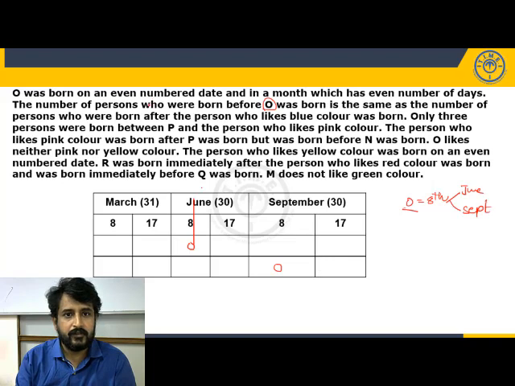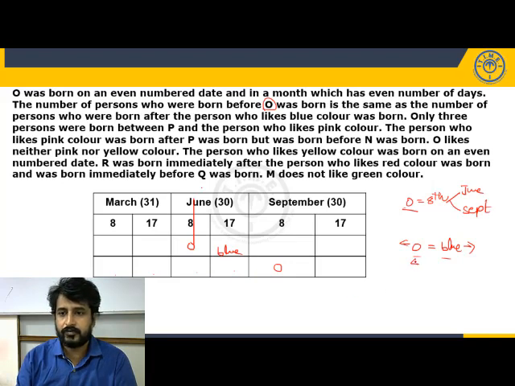And what is given? The number of persons who were born before O is the same as the number of persons who were born after the person who likes blue. So after blue. Among these two, O is already fixed in the arrangement. So before O, how many are there? Two persons. So after blue there have to be two persons, so blue has to be fixed on June 17th. Now in the other case, before O, how many are there? 1, 2, 3, 4 persons.